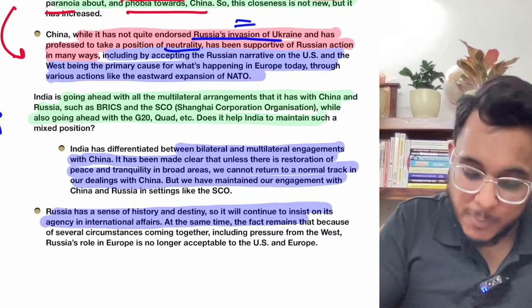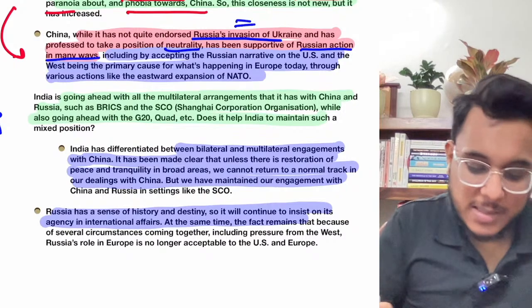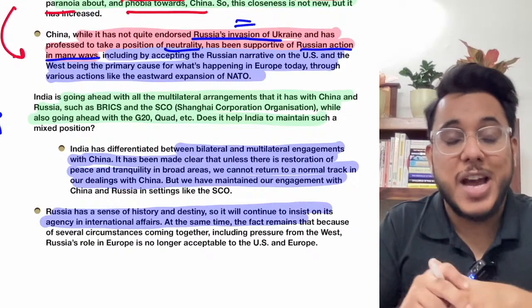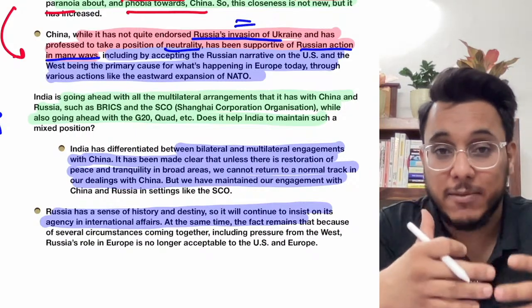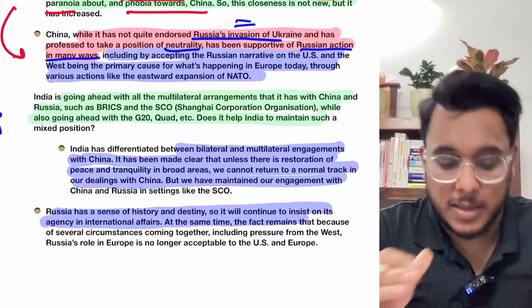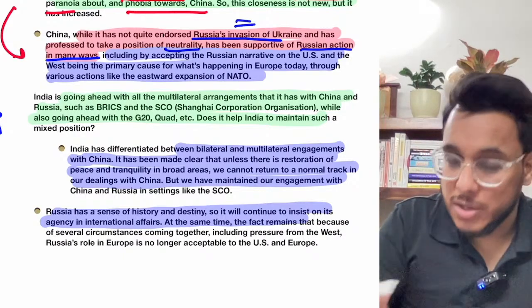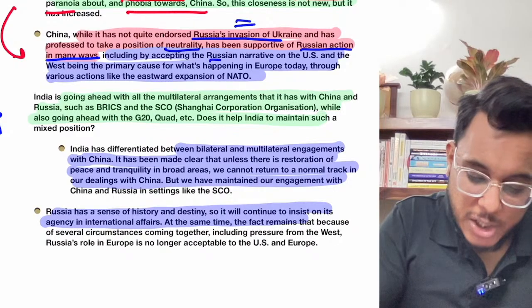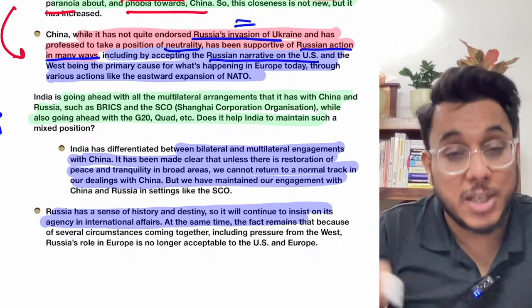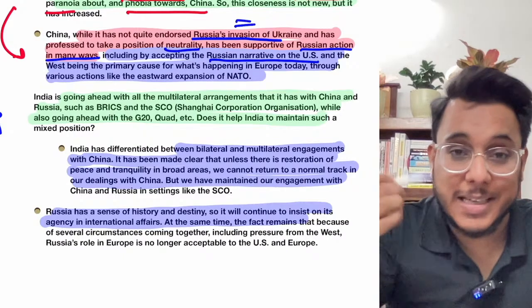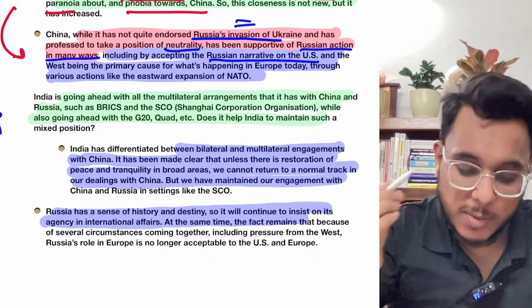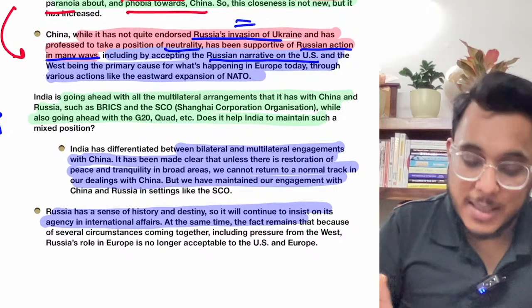Fine. They have been supporters of Russia's action in many ways. According to China, Russia has been the one who has seen the aggression of the USA. And therefore, China says that we are sympathetic to Russia. So, in a way, China has accepted Russia's narrative on the USA, where Russia always says that the USA acts as a big brother. The USA is intimidating Russia. That narrative has been accepted by China.